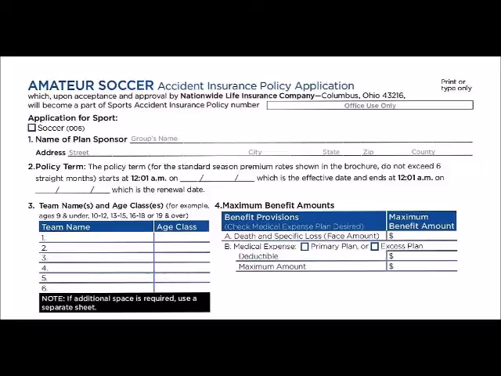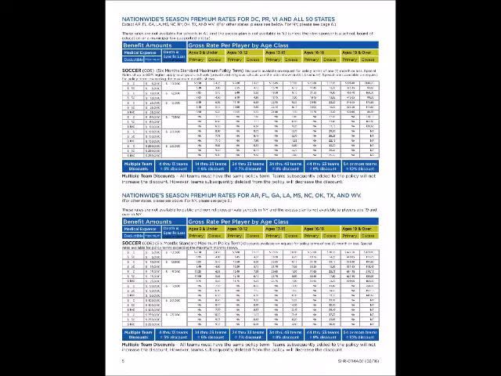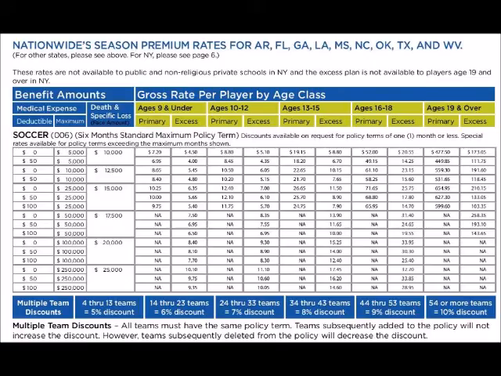Jumping over to page 5, you have nationwide season premium rates, and I'm going to use the bottom chart because that's for Arkansas, Florida, and Georgia, and I'm in Georgia. You'll see that they have the gross rate per player by age classes: ages 9 and under, ages 10 through 12, ages 13 through 15, ages 16 through 18, and ages 19 and over. Along the left side, you have the $0, $50, and $100 deductibles. You have the different amounts that you want for the maximum medical expense.